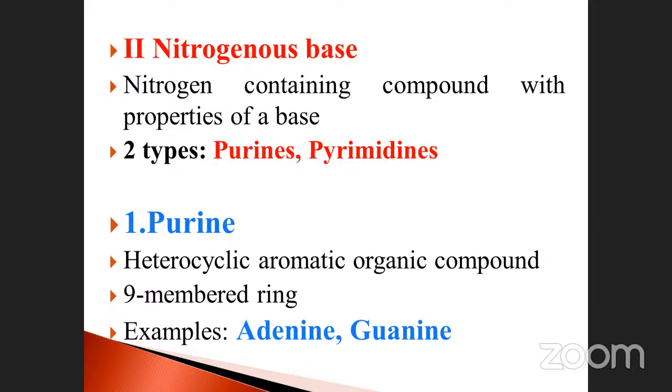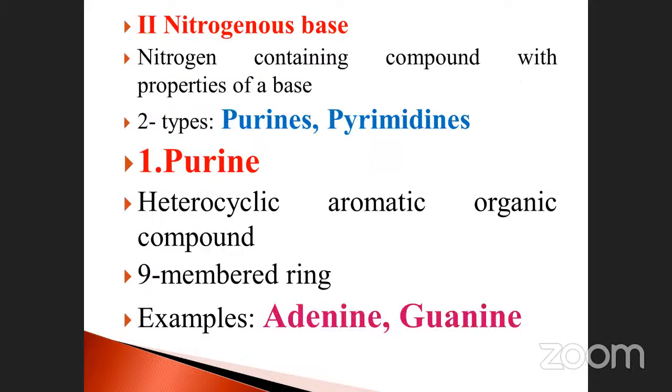Don't forget, my dear. This is very, very important. Heterocyclic and aromatic organic component. In addition, this 9-membered ring structure is also there. Examples are adenine and guanine. So purine: heterocyclic, 9-membered ring structures, and the examples are adenine and guanine.